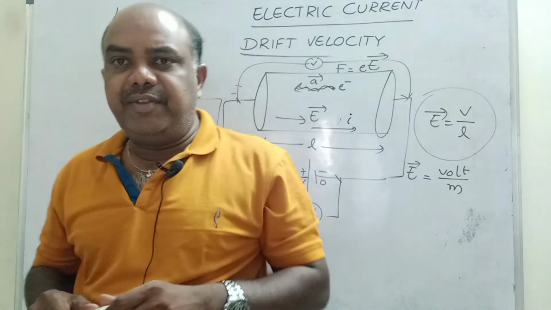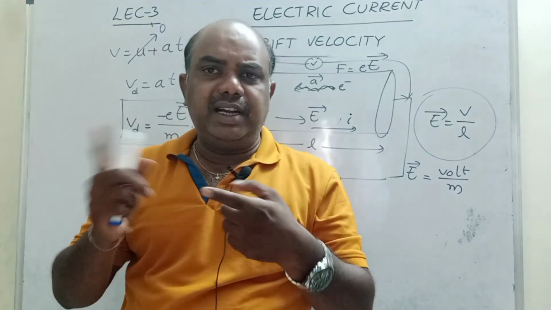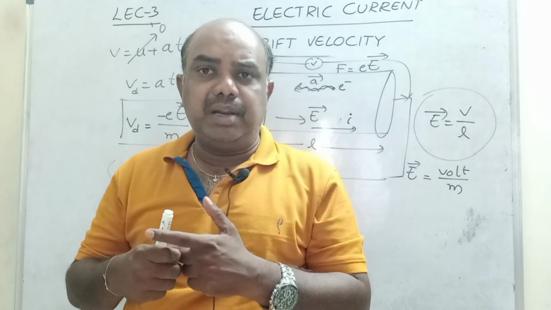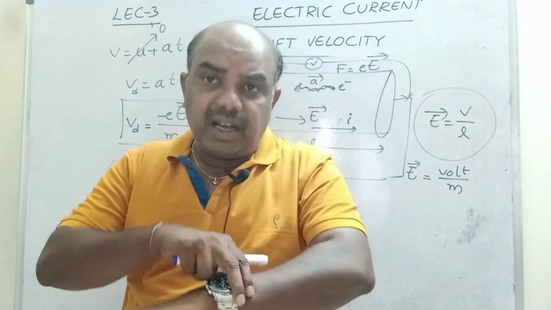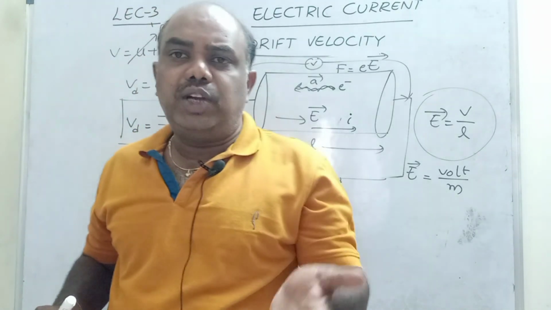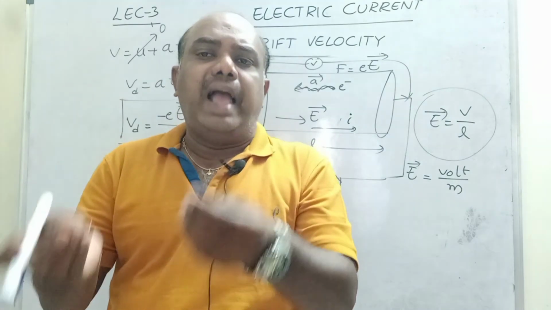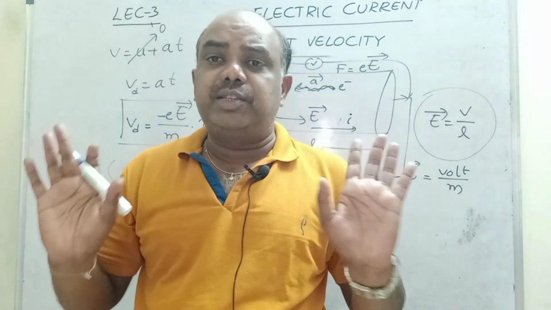Very important: drift speed, drift velocity, average speed, and the relation of these. Generally drift velocity and drift speed we will use in a similar manner. Remember, it is a drift velocity. Of course, we can call it a speed also, but the accurate term is drift velocity. Velocity means nothing but displacement by time. So average velocity is very much less than average speed.